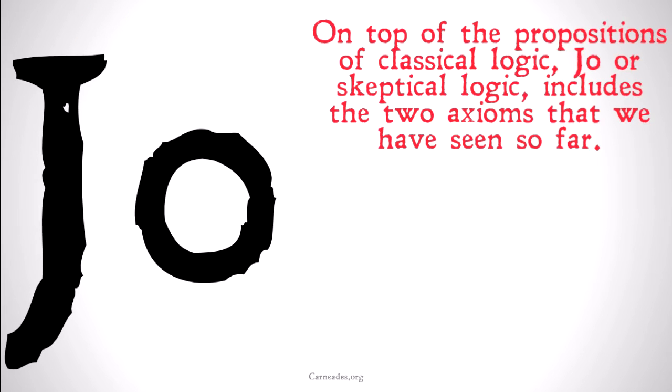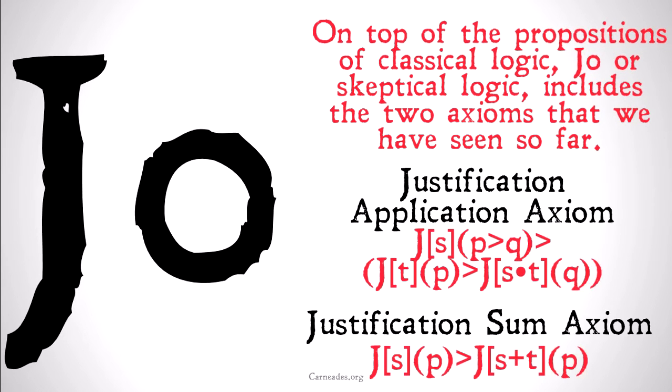Now, J0 is going to look like this. It's going to include all the propositions of classical logic, like all of our modal logics basically do, and the two axioms we've seen so far, the justification application axiom and the justification sum axiom. Basically, just defining the way that we use the term application and the way that we use the term sum. Right? Hopefully this is clear. J0 is relatively simple, and it doesn't outwardly posit that a specific proposition is justified.